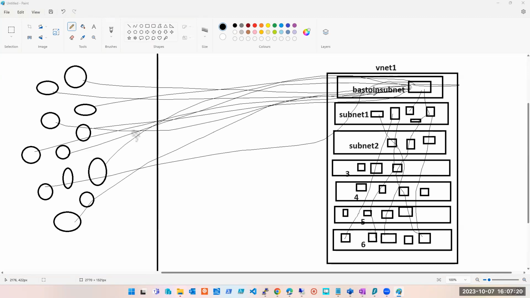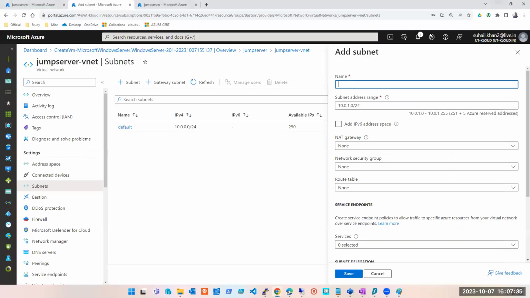Yes. Anyone who still did not get it? Okay, so Bastion is a resource. There is a resource called Bastion. To create that Bastion, we need a Bastion subnet. So how do you guys want me to do? Do you want me to create a Bastion subnet here and then deploy Bastion on this, or do you want me to show it while creating Bastion? While creating Bastion. Fine.